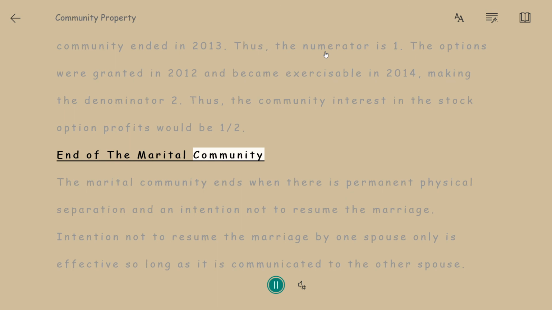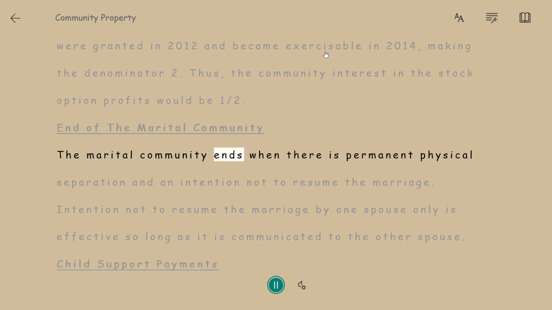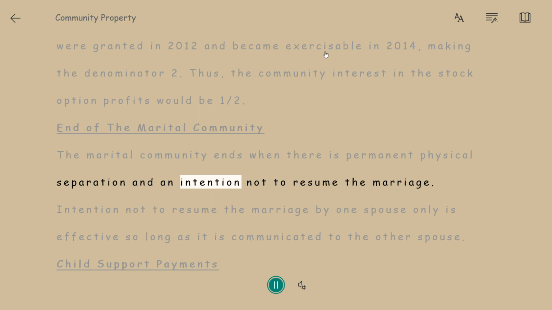End of the marital community. The marital community ends when there is permanent physical separation and an intention not to resume the marriage.